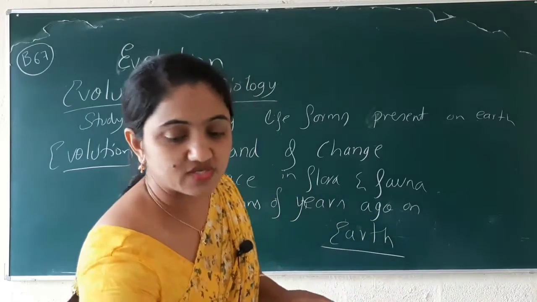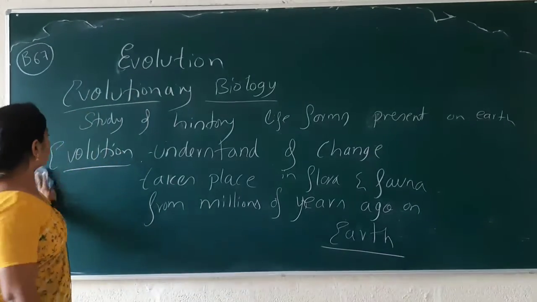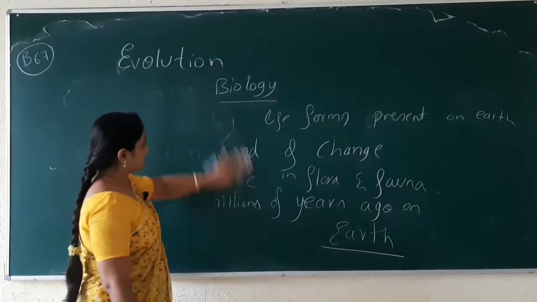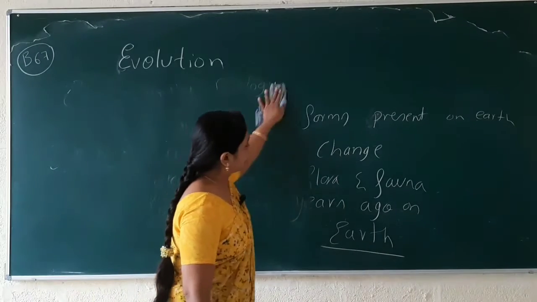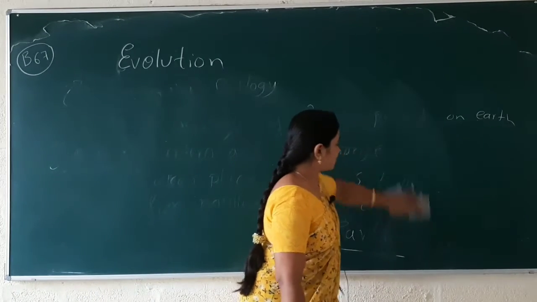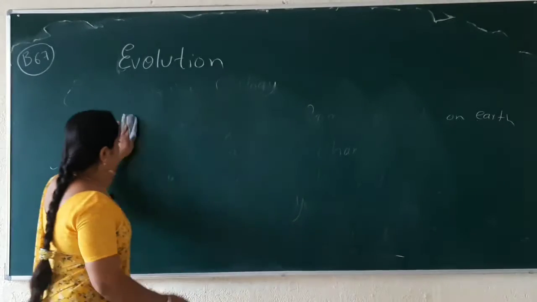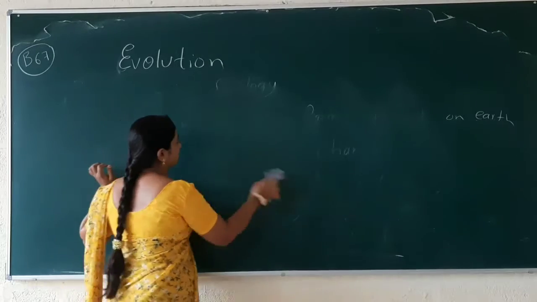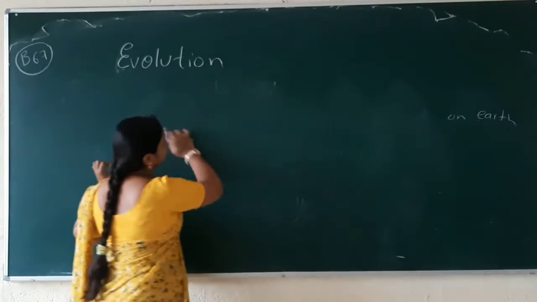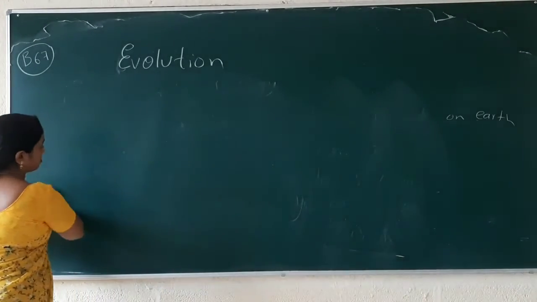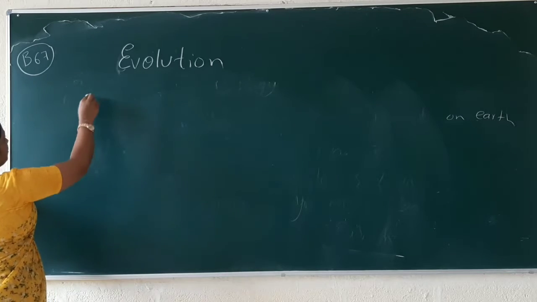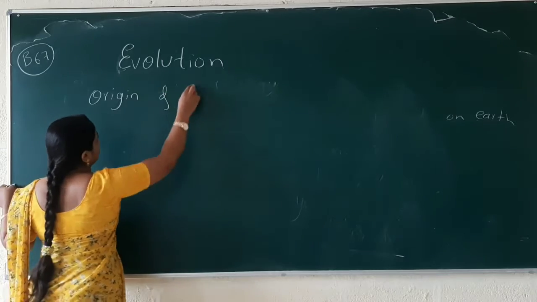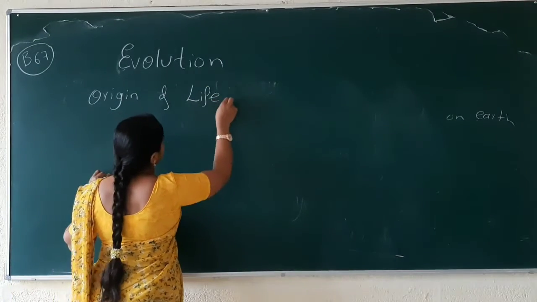So my dear students, we'll move on to the next thing, the content of this chapter. The first content of this chapter is origin of life. Yes, how life evolved, how life originated. To understand that, we have to go from the universe.